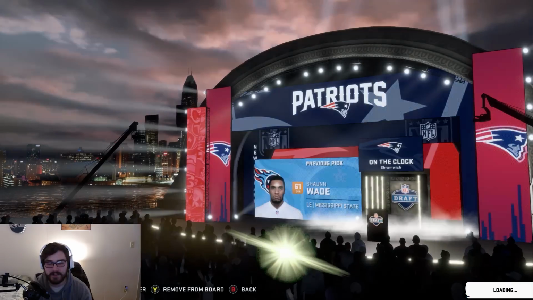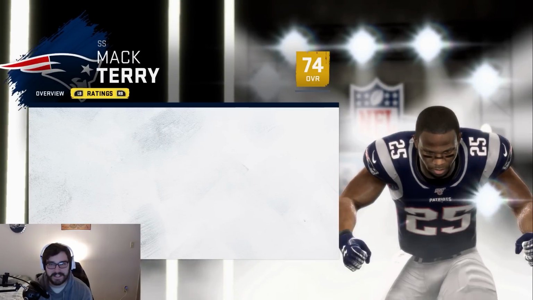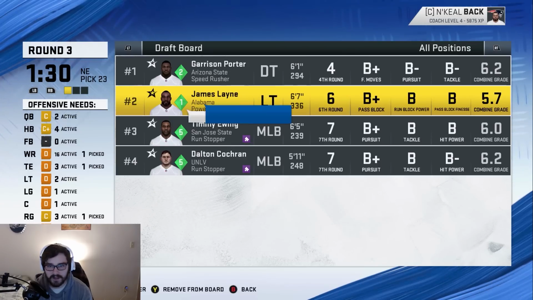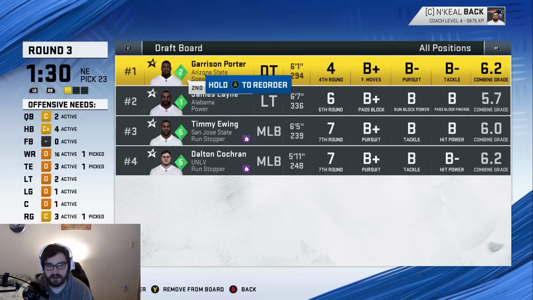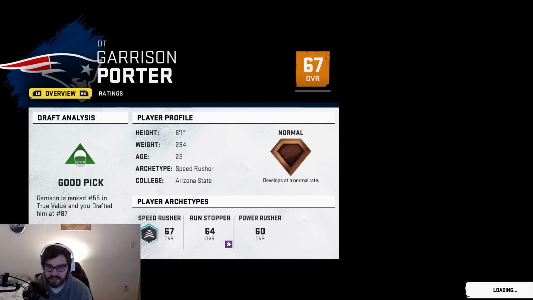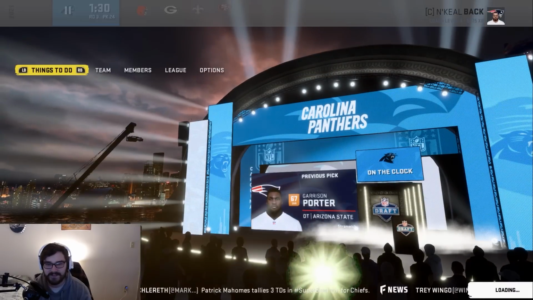Okay. Mac Terry is on the team. He's a 74 with hidden. I needed to land all of these guys because I knew they were going to be amazing. I apologize if you guys think that was a bit unrealistic. But now here in the end of the 3rd round, I'm going to go with Garrison Porter. He looks like a pretty decent defensive tackle. He's a 67. He may actually get some playtime unless we can find one in free agency.